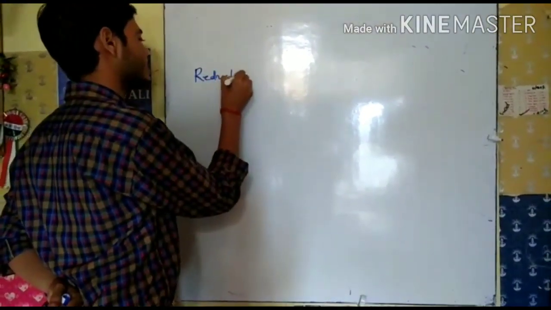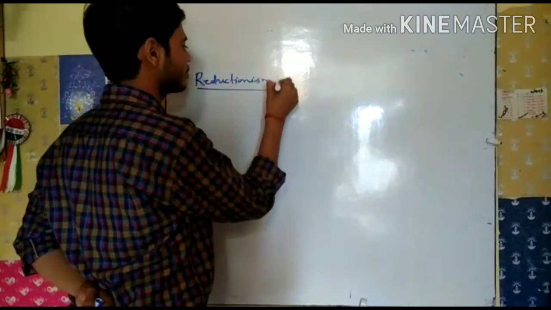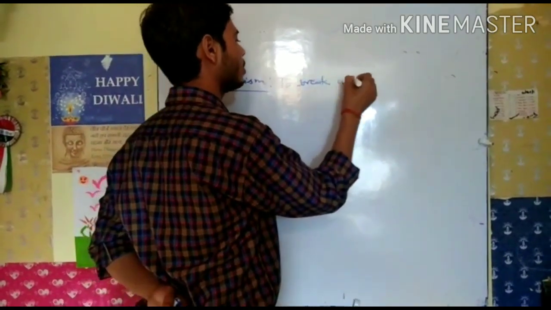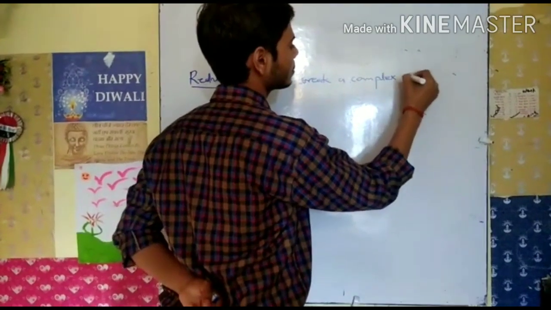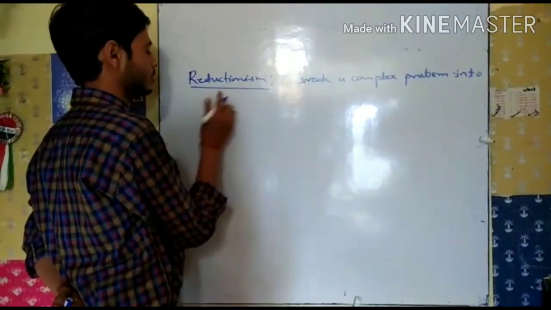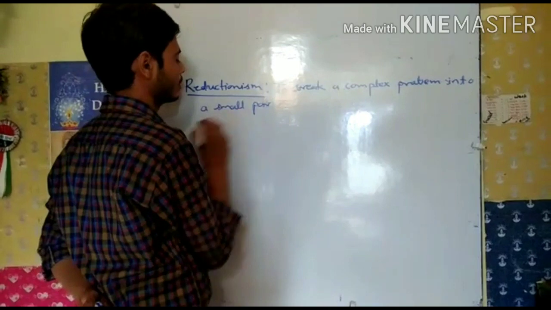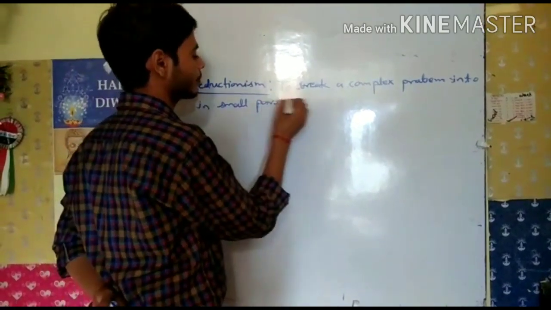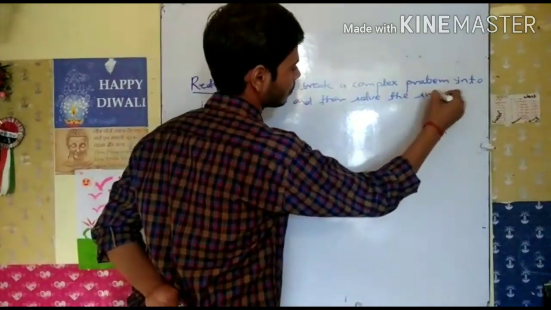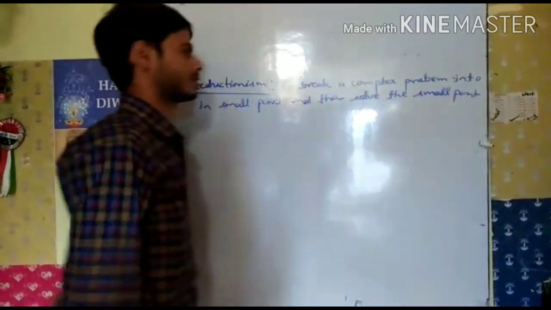So if we write here the definition of reductionism: reductionism means to break a complex problem into small parts, and then solve the small parts. That is known as reductionism.